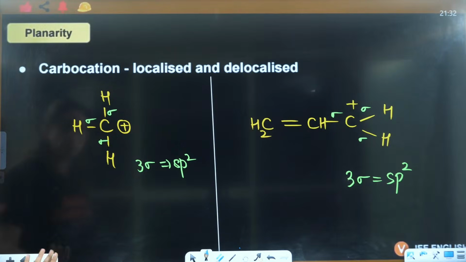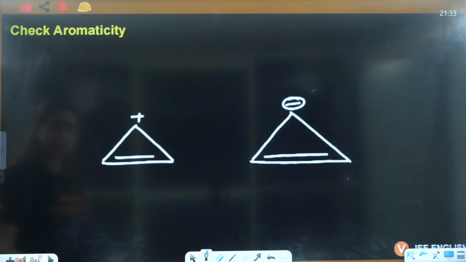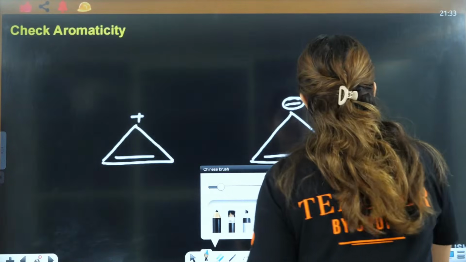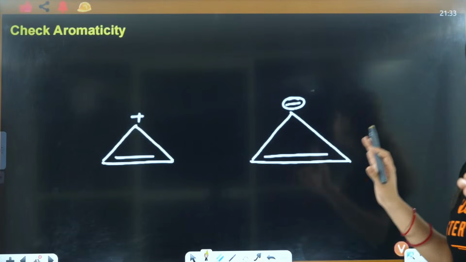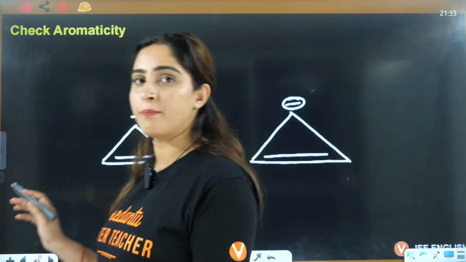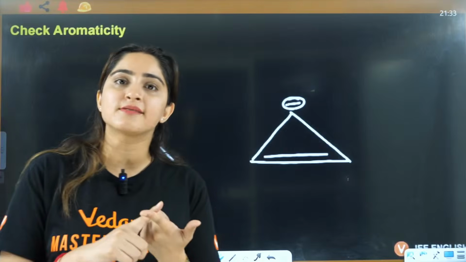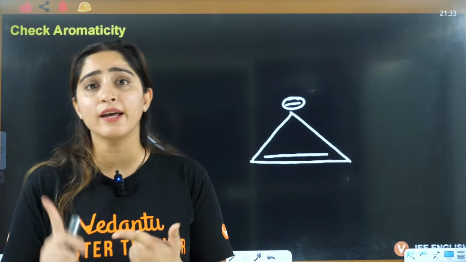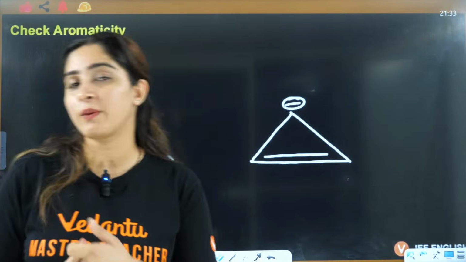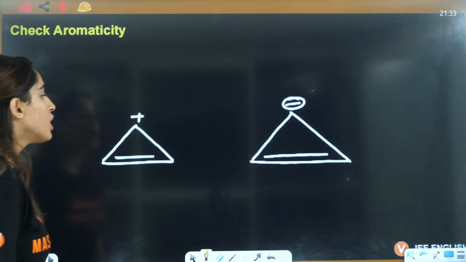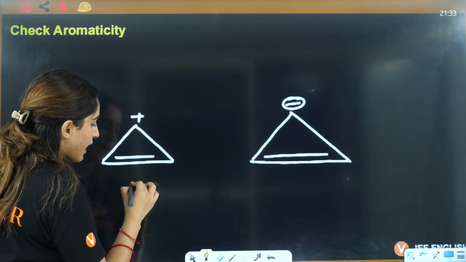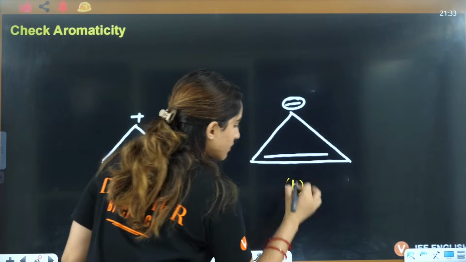Now let's do the questions based on this. In every slide you will see two or more compounds. We'll check aromaticity, whether it's aromatic, non-aromatic, or anti-aromatic. So if you see this here, this is A and this is B.